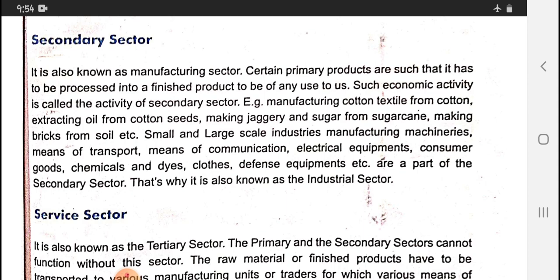Small and large scale industries, manufacturing machineries, means of transport, means of communication, electrical equipment, consumer goods, chemicals and dyes, clothes, defense equipment, etc. are a part of the secondary sector. That is why it is known as the industrial sector.